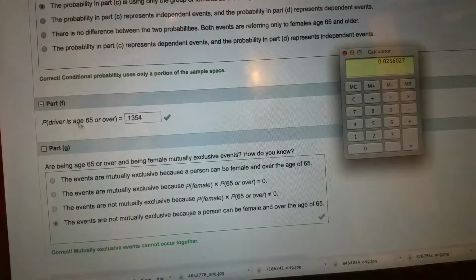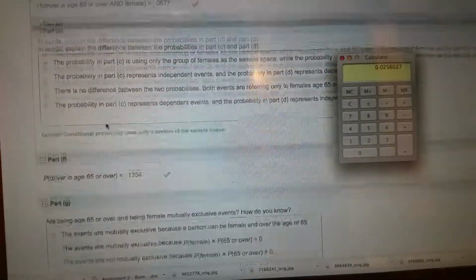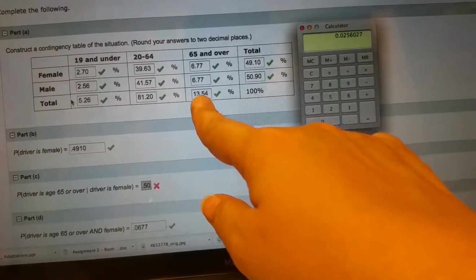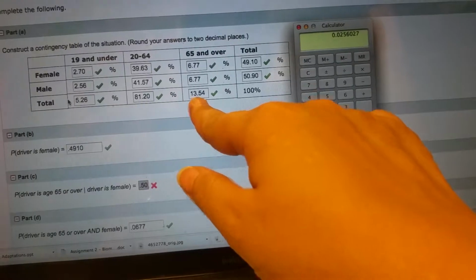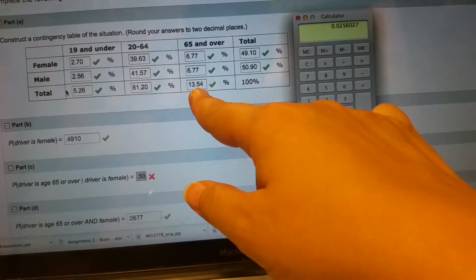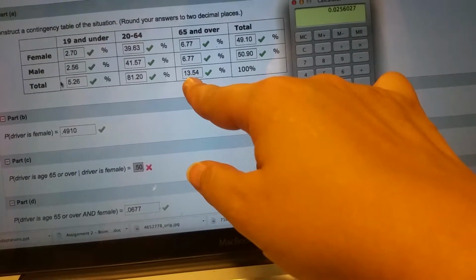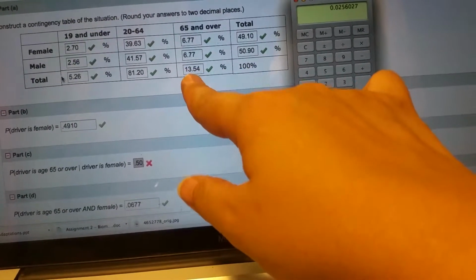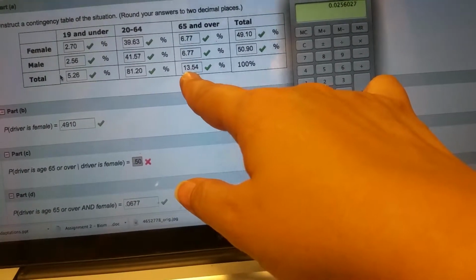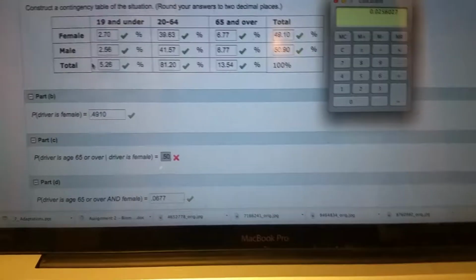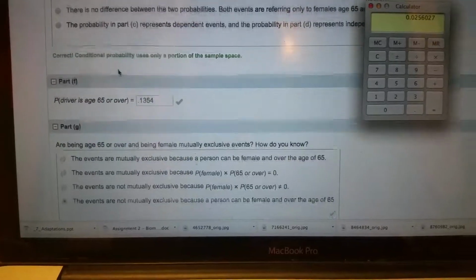What is the probability that the driver is age 65 or over? And it's this. There's 65 or over. It's 13.54% of the total drivers that are 65 and over, right? So it'd be 0.1354. Turning that percentage into a decimal, it'd be 0.1354.